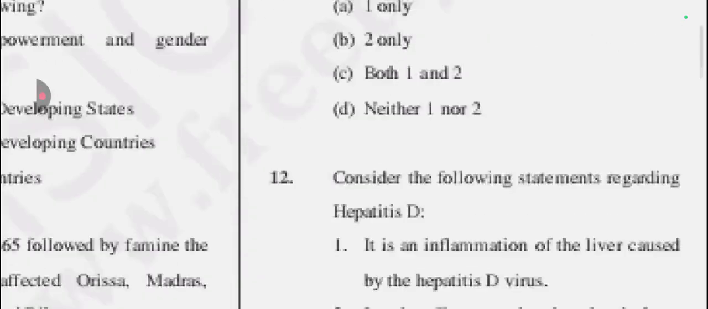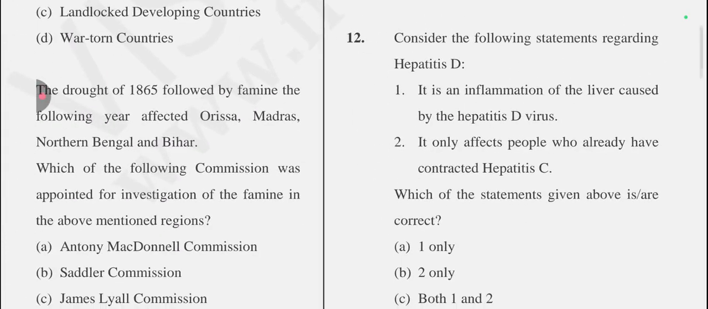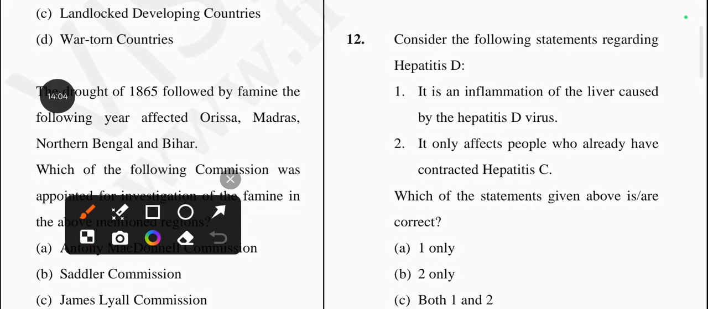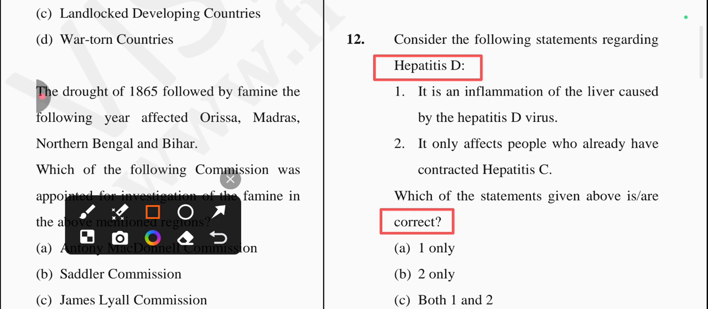So let's come to the next question, which is question number 12. Consider the following statements regarding the hepatitis D. Okay, related to hepatitis D, and there is asking about the correct statement. So the first statement is, it is an inflammation of liver caused by the hepatitis D virus. Is it true? Yes, it's a correct one.